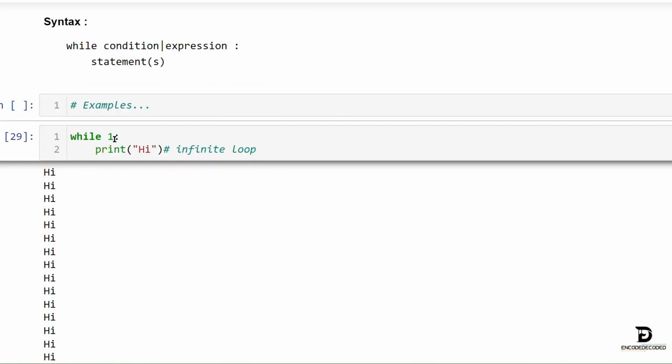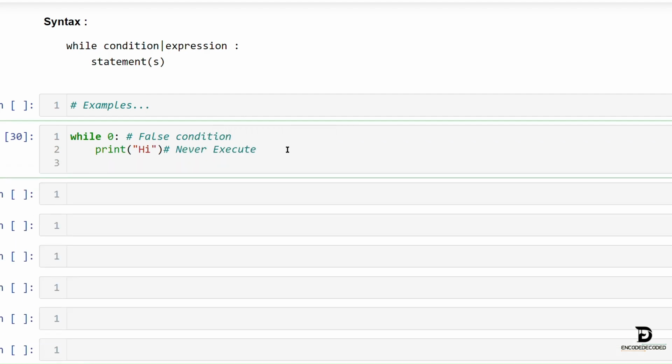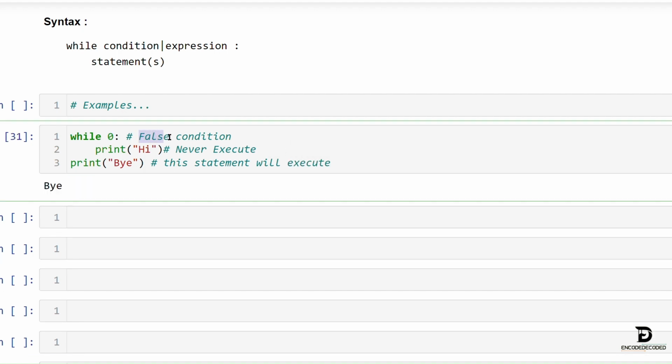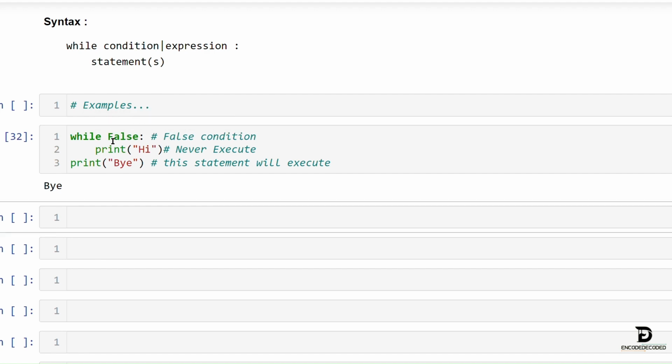As we know, some false values are 0, empty set, empty list, empty string, and the boolean value False. So while 0: print('Hi'). This will never execute because the condition is false. And after the while loop, we are going to print a statement like 'while loop ended'. This will execute.